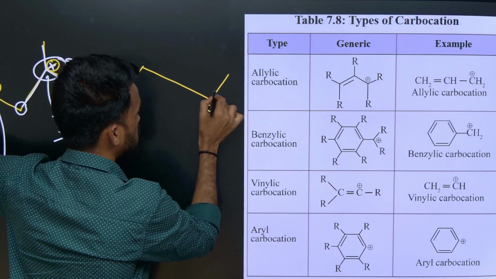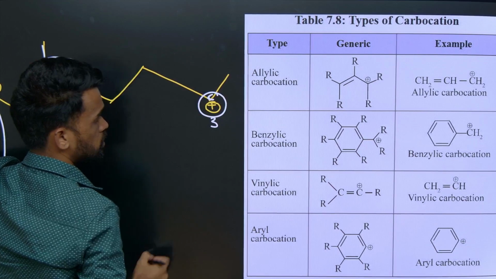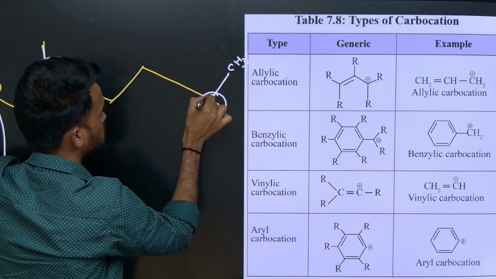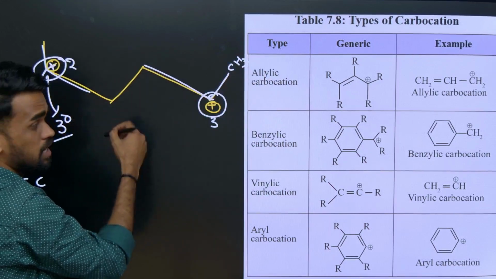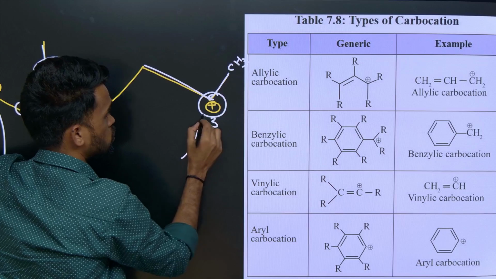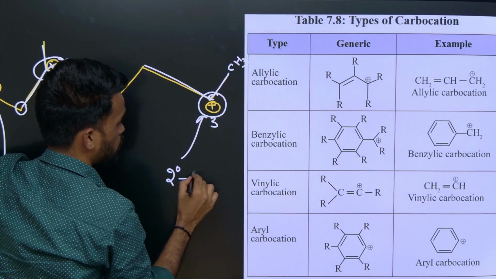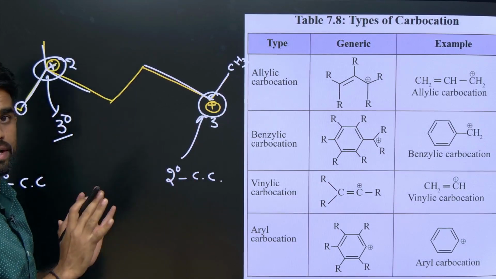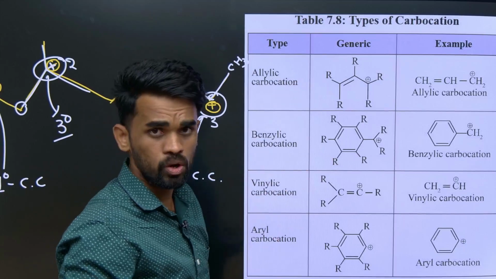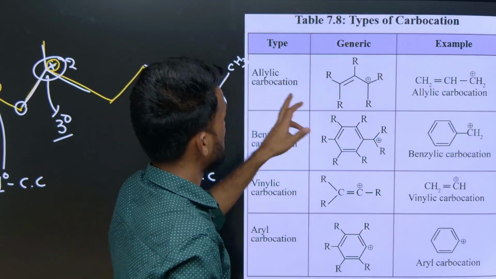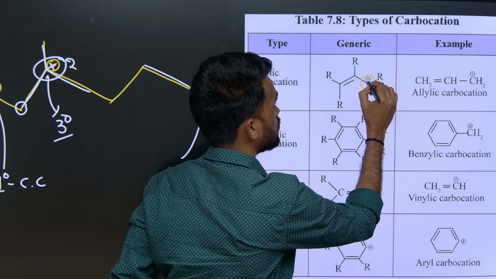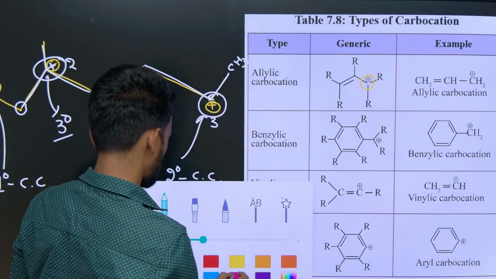Now what about this carbon which is highlighted over here? This is connected on this side to one carbon, which is a methyl group. And what about this side? This is also an alkyl group. So only 2 carbons are directly attached to this carbocation, so we can call it a secondary carbocation. I hope it is clear how to identify primary, secondary, tertiary carbocations. Now let us go a little deeper. See here, this particular carbon which I have highlighted will be having what?